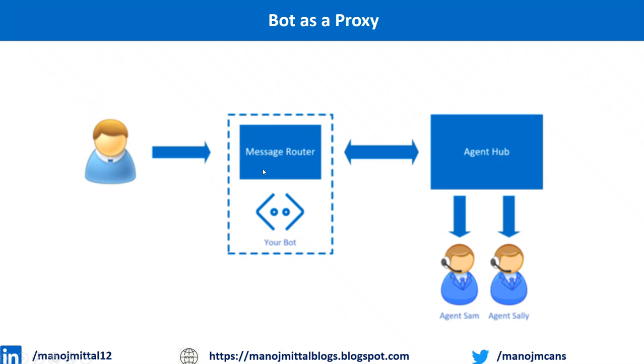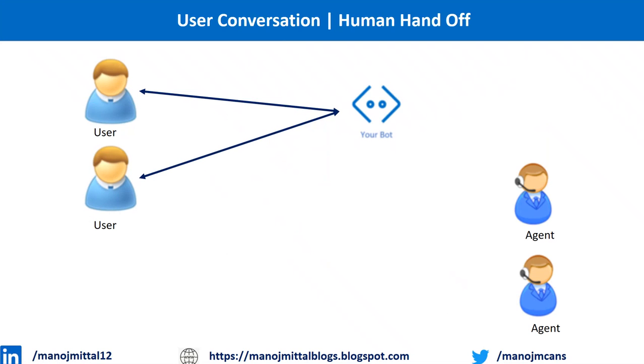If it decides the user does not want to talk with a human, they are just asking normal questions for which we have a preset of answers in the system, or based on LUIS we need to get the data from the APIs and send it back. So accordingly, it will respond. Let's see here how it works.